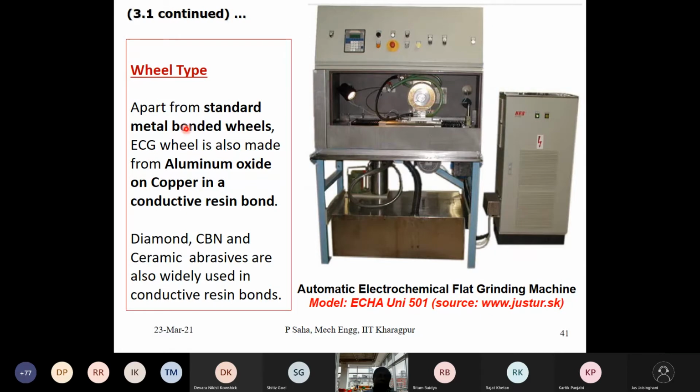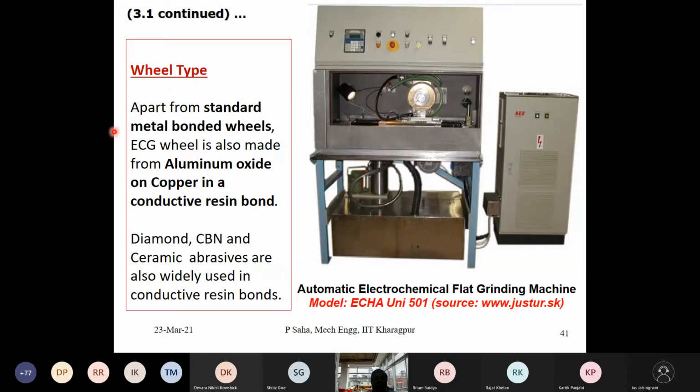Apart from the wheel, here the job will be moved to and fro, and this is rotating, and from left to right it will come, come back, and again your infeed will be given. And you see this is the electrolyte tank. From there we can have a power supply and the voltage can be given. And this may again be servo driven, through which the movements can be controlled.